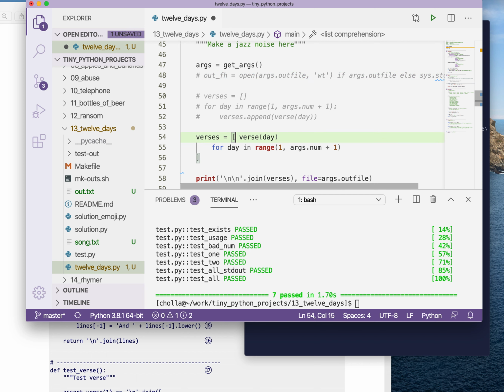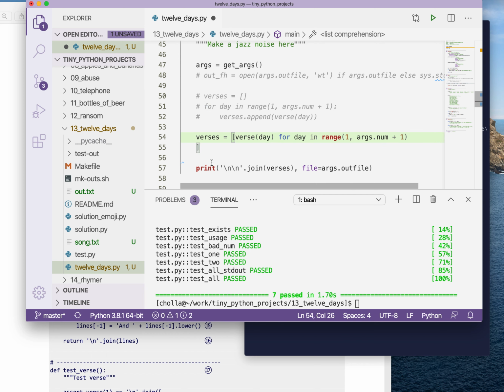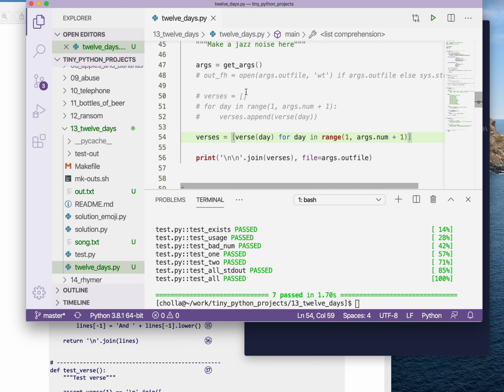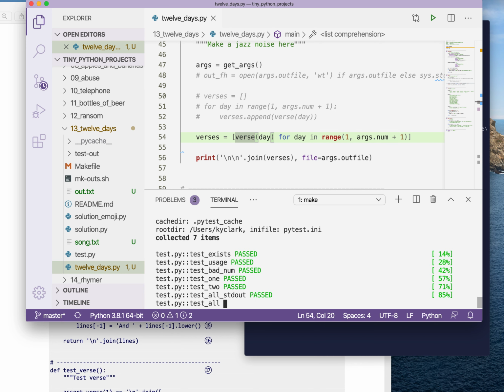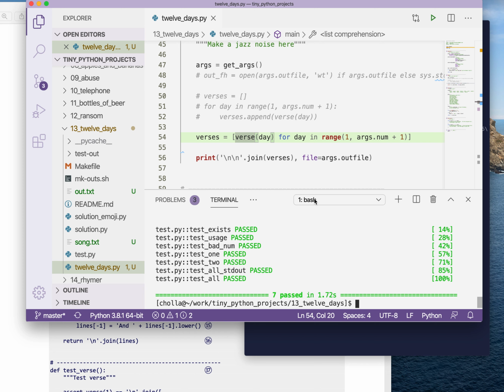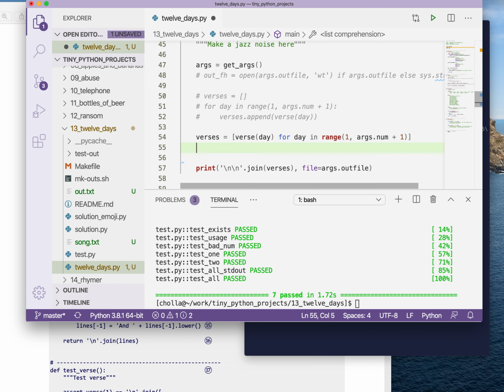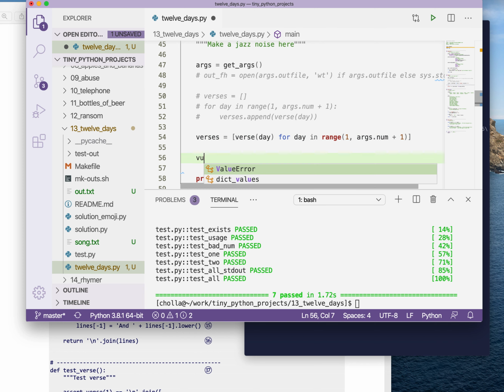So the other thing is that just from a lines of code aspect, this is really one line of code. So these 3 lines of code are really just this one line of code. I'm going to save that. I'm going to run my test. I'm going to still make sure it's the same code. It still works. That can be more succinctly written.